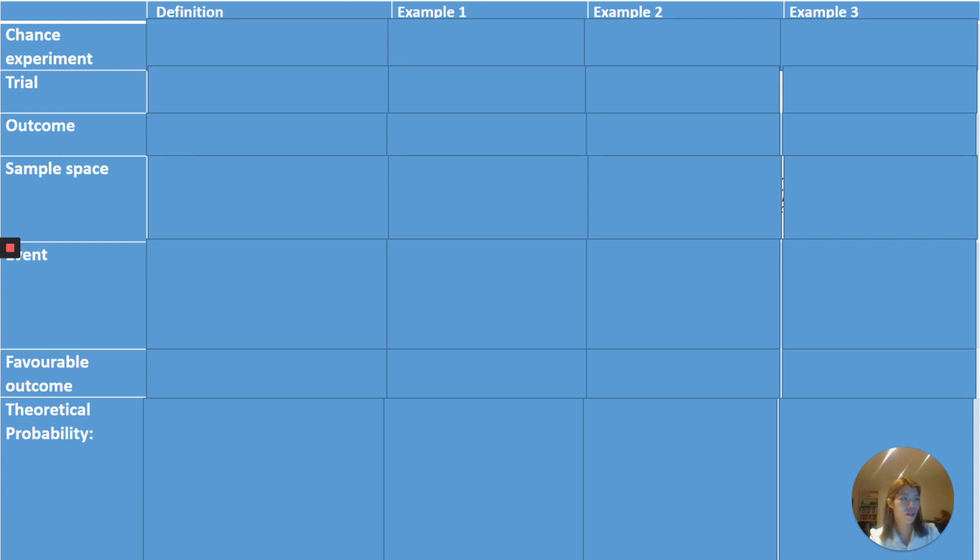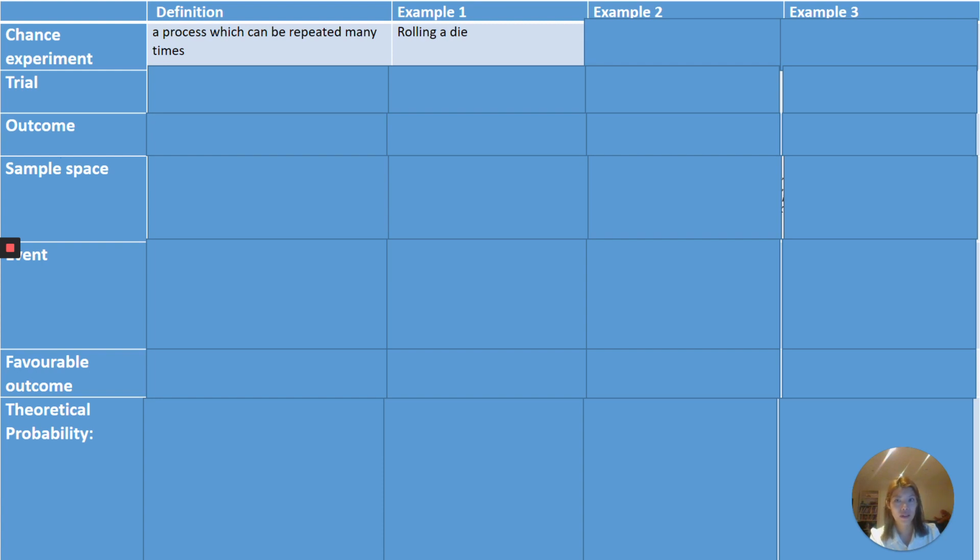The first word we're going to go through is chance experiment. A chance experiment is anything that we can repeat multiple times so that we can measure it. For example, we could roll a die, because we can roll it over and over again and see the chances of getting each number. We could also pick a card out of a deck of 52 cards. Remember that normally there are 52 cards unless we add jokers, and then there could be 53 or 54. But 52 is the total number of cards.